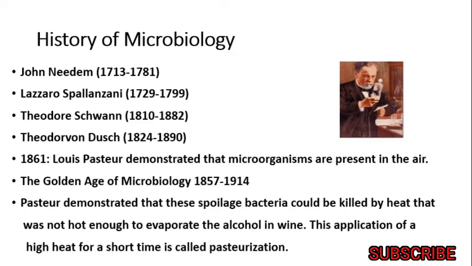So the shape of your vessel can also control the growth of microorganisms. Pasteur again demonstrated that spoilage bacteria could be killed by heat that was not enough to evaporate the alcohol in wine. This application of high heat for a short time is called pasteurization.